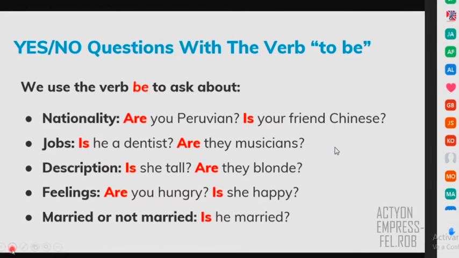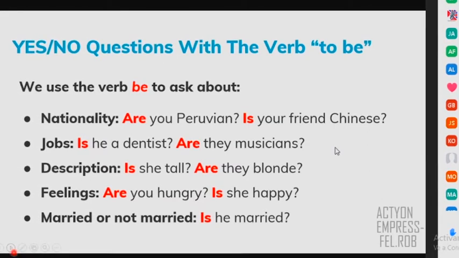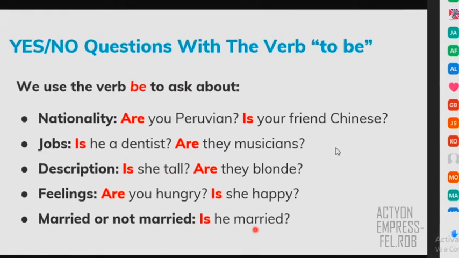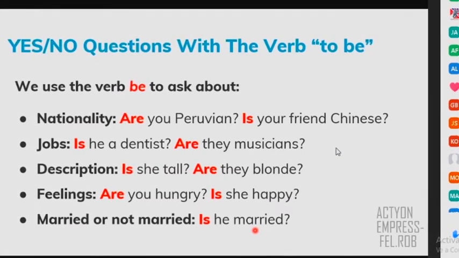So in general, the verb to be is used for many questions, but not for verbs. So you can use it for nouns, for adjectives, but not for verbs. So let me show you common examples. If you ask about the nationality of a person, the only possibility is the verb to be, is or are, or maybe am in some cases. So you can say, are you Peruvian? Is your friend Chinese? For example, so nationality.